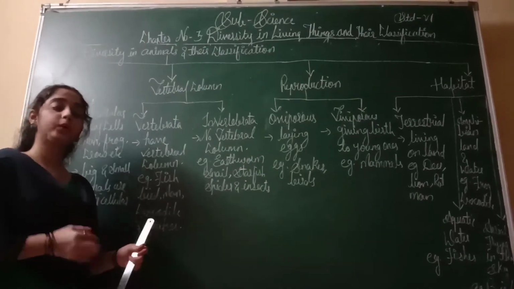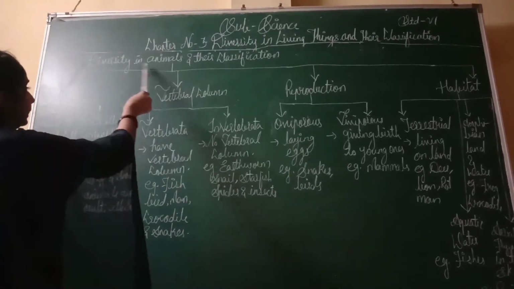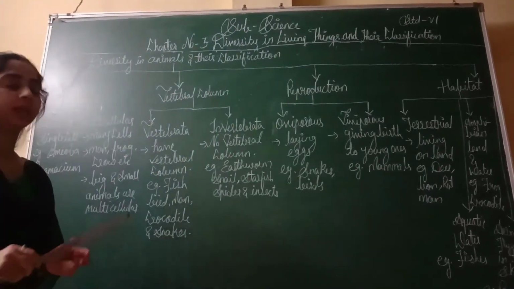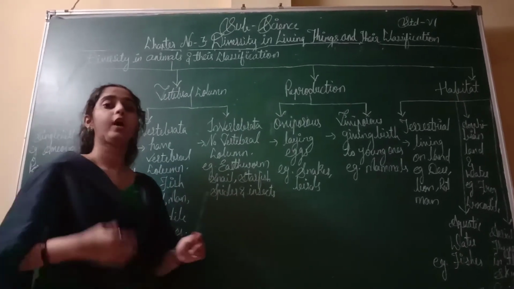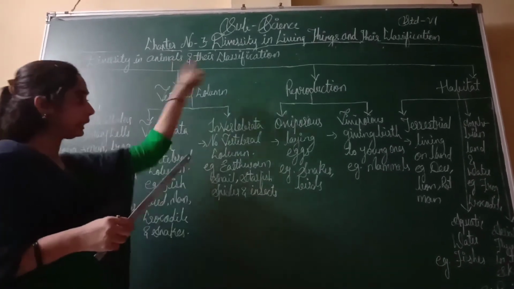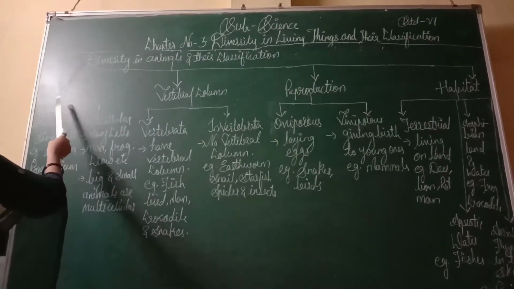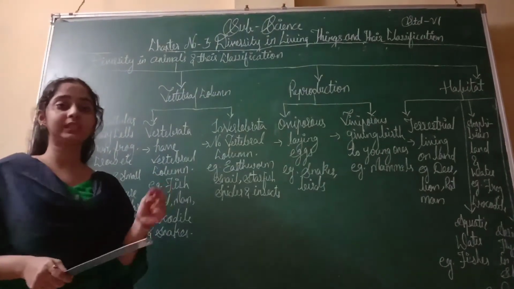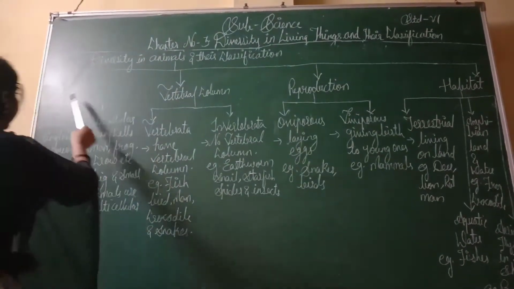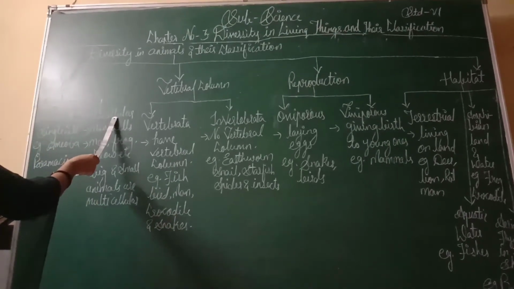Like we discussed the classification of plants, now we have the diversity in animals and their classification. We have already discussed diversity in plants, but now in this chart we will discuss animals. See the first, that is cells. Every living thing has cells. Without cells we can't survive. There are two types of cells. First is unicellular, second one is multicellular.